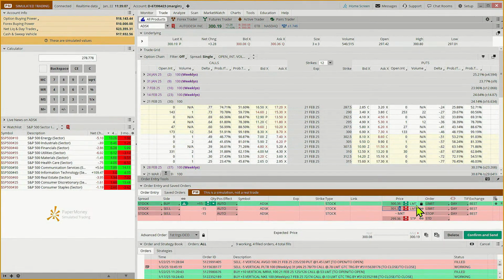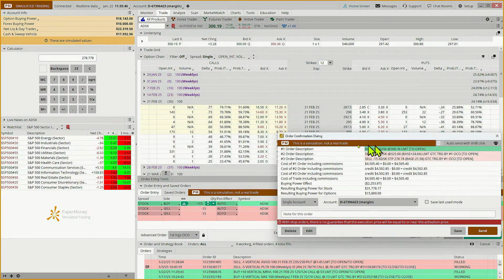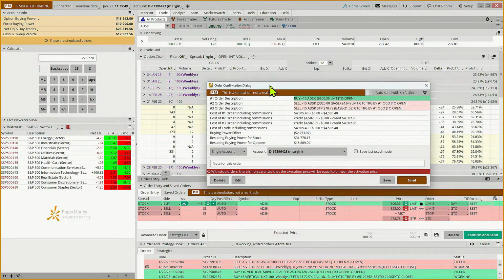And so we're going to put in our target, and our target, I think it was 325, wasn't it? Yeah. So let's take that 325. And then our exit, 278. Oh, there it is, 278.78. Okay, confirm and send.